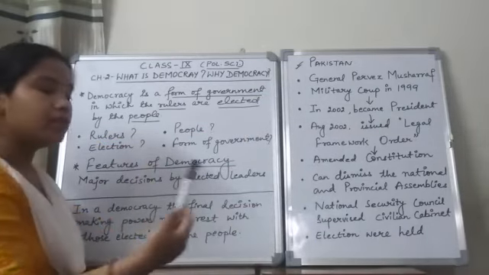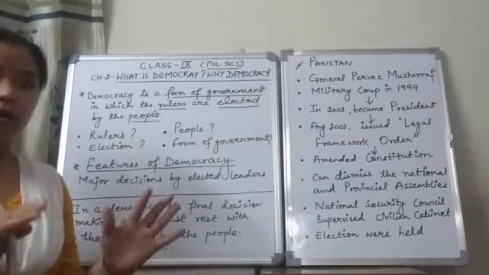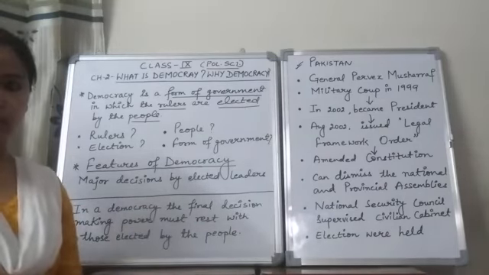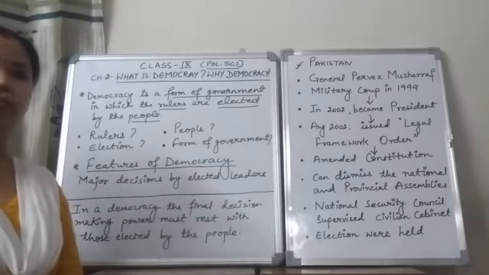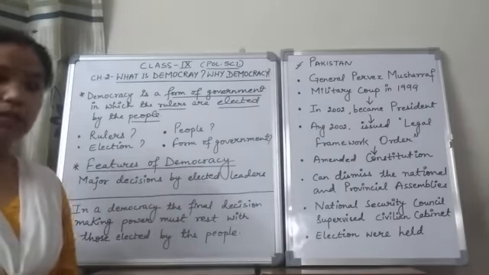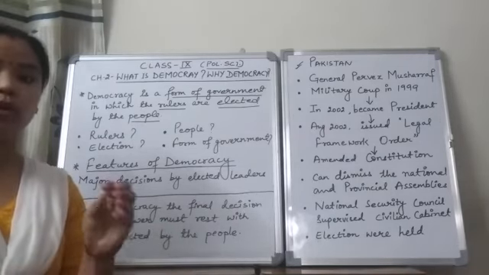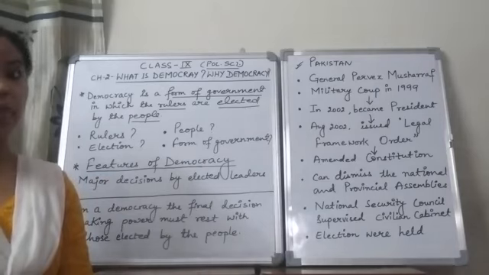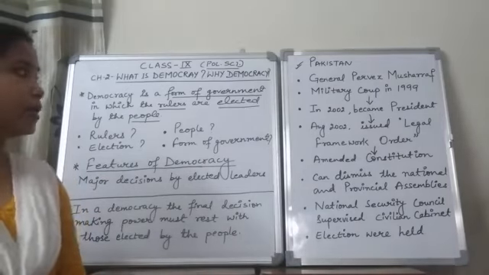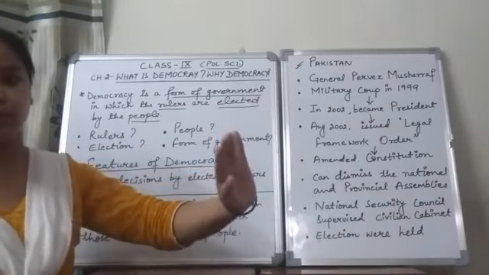So later on, this person also conducted the election in the country. The leaders, the provincial representatives, were elected by the people, but these elected representatives had only some powers in their hands, and the rest of the powers remained in the hands of General Pervez Musharraf, the president of Pakistan.